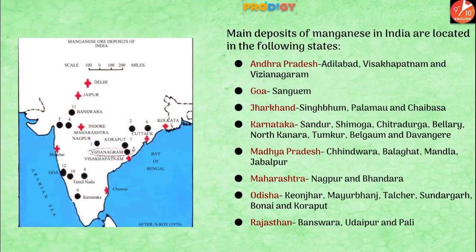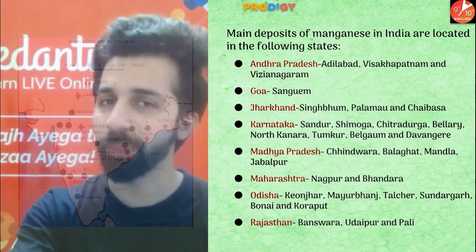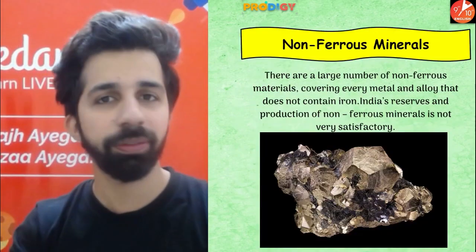Guys, these are the main deposits of manganese in India. Like we have in Andhra Pradesh, Goa, Jharkhand, Karnataka, Madhya Pradesh, Maharashtra, Odisha, and Rajasthan. So again, people, you can pause the video, carefully look at all those places wherein you will come across the deposition of manganese in India, and then you can play the video once again to know the further part.